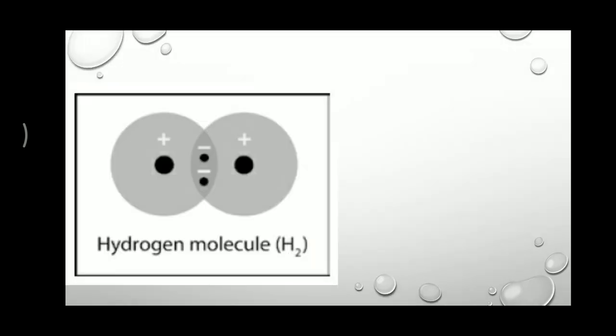So this is the hydrogen molecule, and the two electrons, one electron from each hydrogen atom, are just in the shared space, shared area, and this is the formation of the bond.